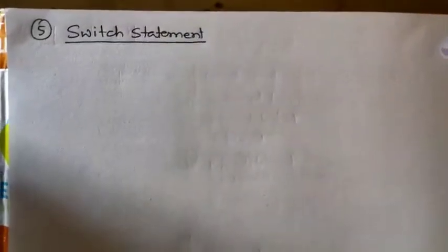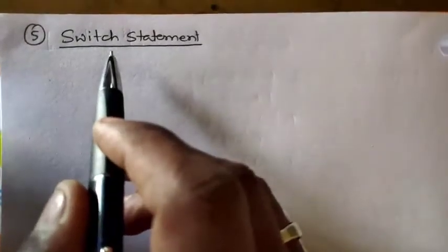After completing decision making with logical operators, we will see the last decision making statement, that is the switch statement.